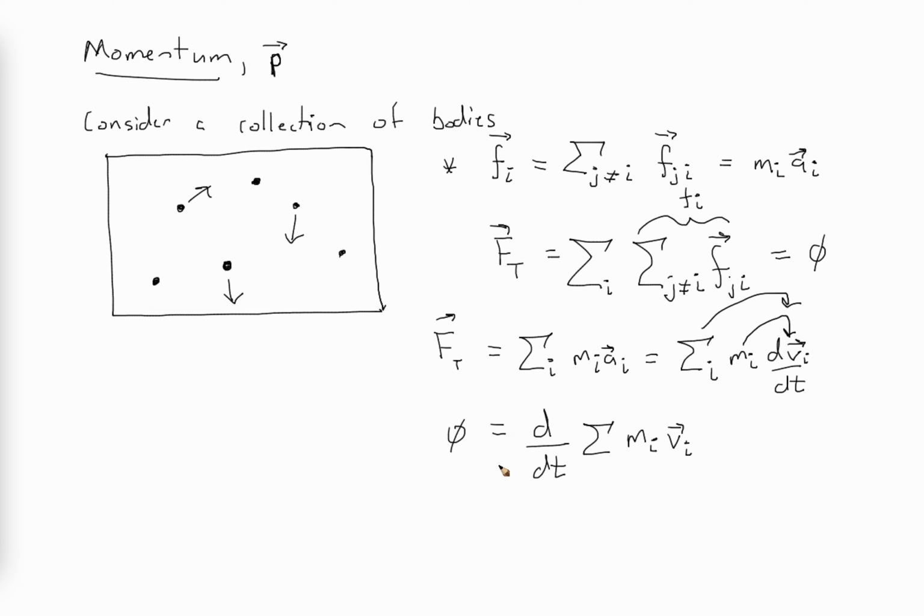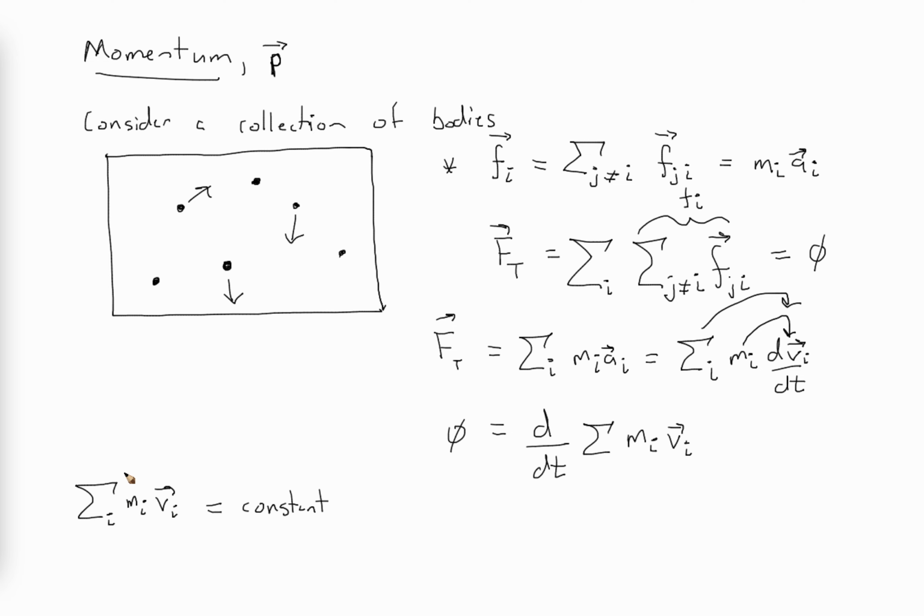So notice what this says. It says that if I add up the mass times the velocity of all of the different particles, the rate of change of that total will be zero as long as there's no force acting on my whole system. Okay, what this says is that the sum of the mass of the ith particle times the velocity of the ith particle for all i particles is equal to some constant number. In this case, a constant vector. Okay, and so that's interesting.